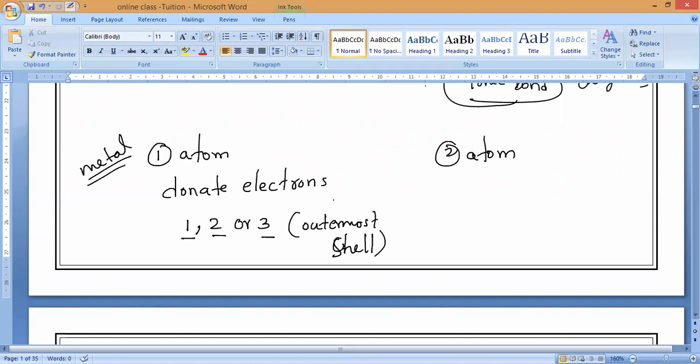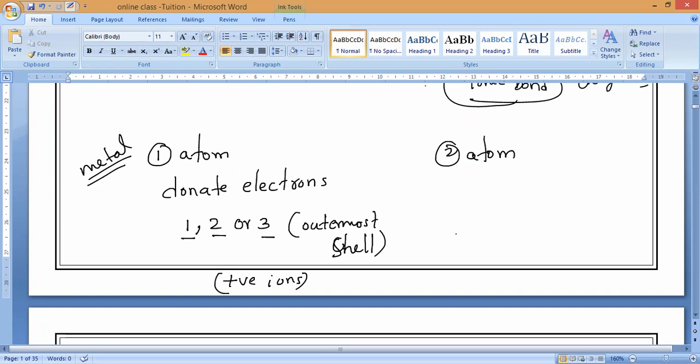Now, these atoms donate electrons, and somebody should be ready to accept electrons. The ones that donate will turn into which ions? They will turn into positive ions. Yes or no?